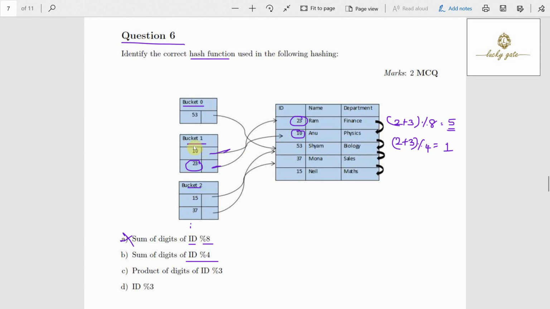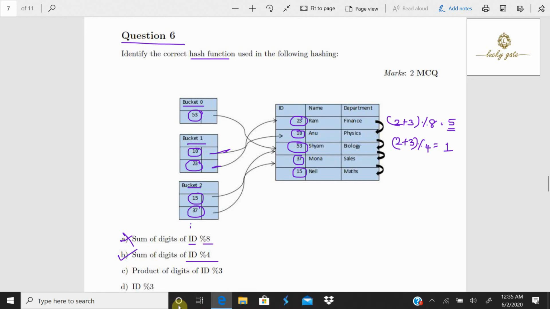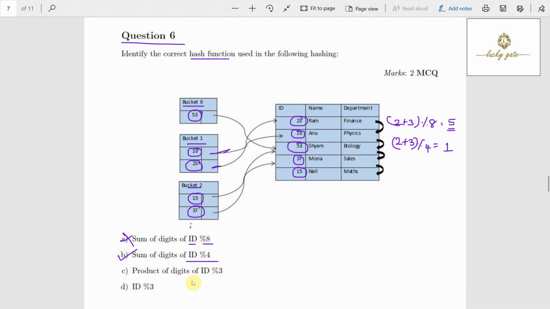This is also correct. 53 means 5 plus 3, 8. 8 modulus 4 equals 0. It should be in the 0th bucket, correct? 3 plus 7, 10. Modulus 4, 2. It should go into bucket 2. Yes, correct. And 15, 1 plus 5, 6. Modulus 4, 2. So this should go into the second bucket. So what is the correct hash function? Sum of digits of ID modulus 4. So options C and D are incorrect.